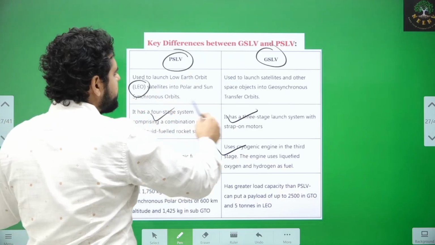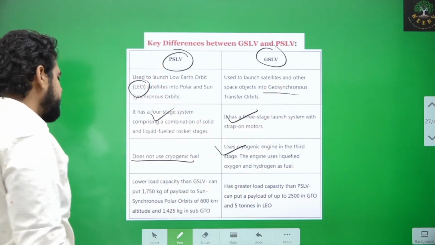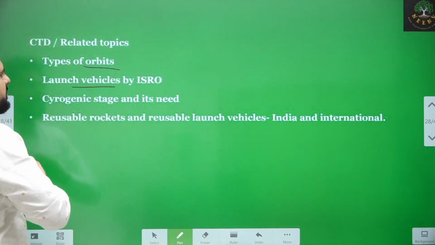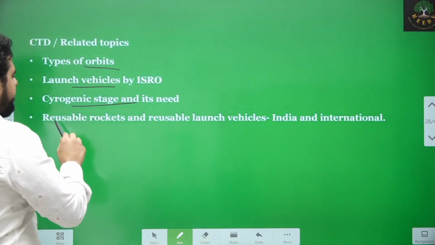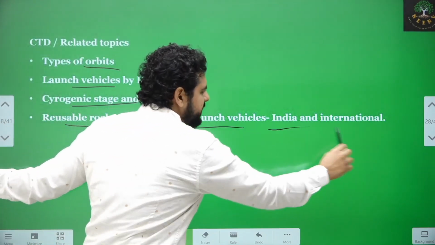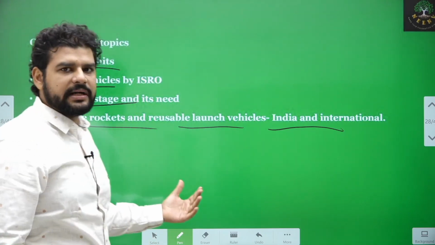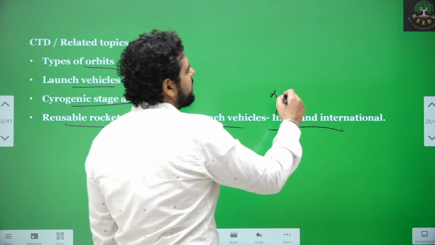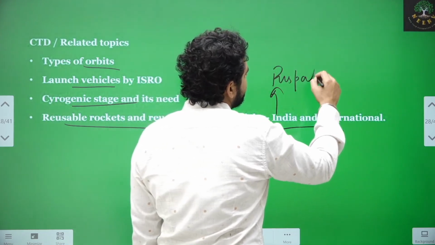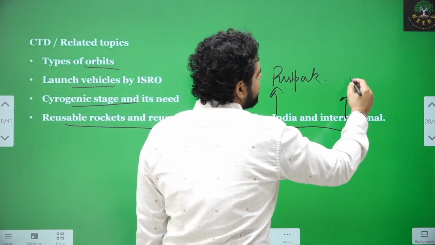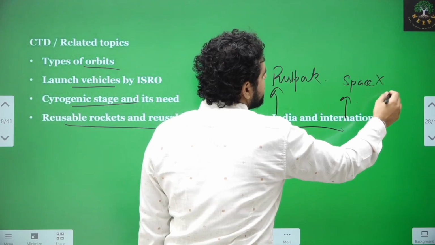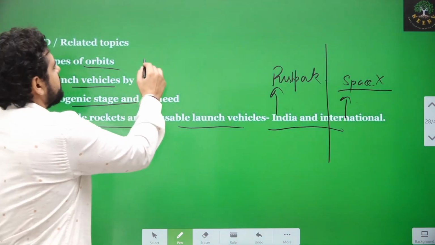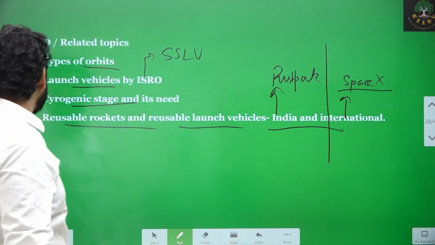PSLV focuses on low Earth orbits, GSLV focuses on geosynchronous transfer, right? What are the related topics? Types of orbits, types of launch vehicles, cryogenic stage and why it is needed, reusable rockets and reusable launch vehicles, especially in India, right? Of course, you have to read about international ones, but India is also making strides in this. Like recently, Pushpak was in the news. Google it. Then SpaceX had recently achieved something. Google that. Then there is the small satellite launch vehicle. Read about that. These things are in the news, right?